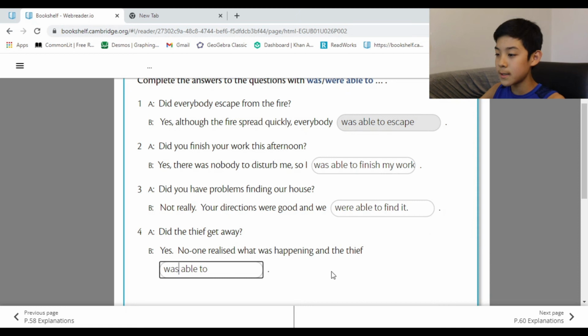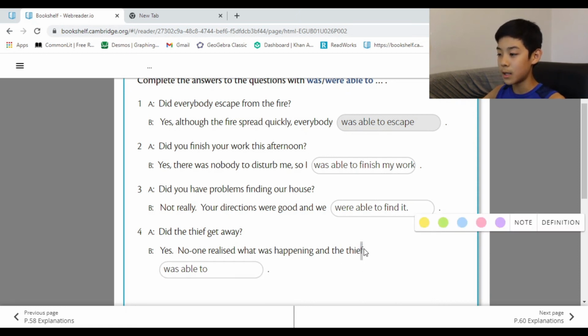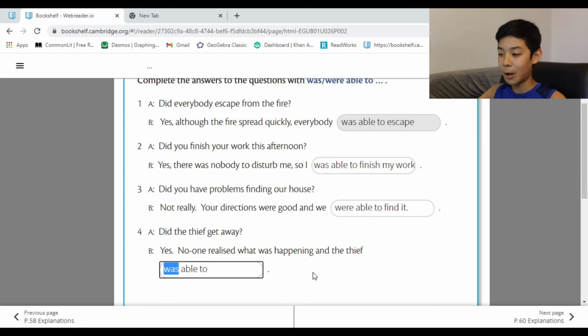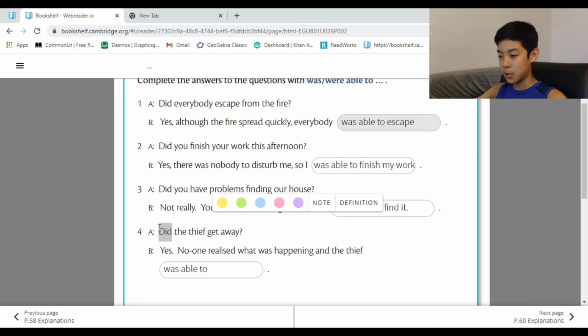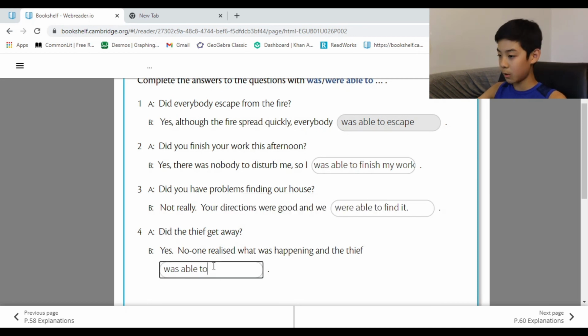It would say the thieves, but it says thief, which is singular. So we use was because that's also singular. And the thief was able to, what's the verb? Get away. Thief is a noun, did is the question word. So, was able to get away.